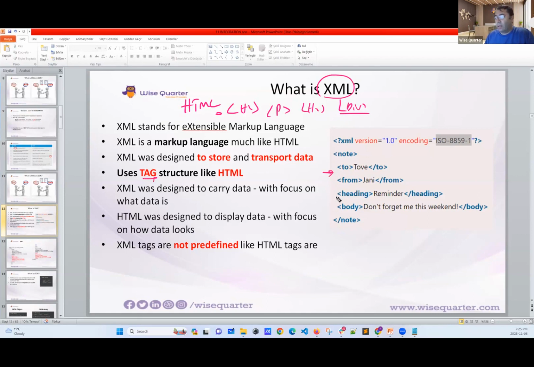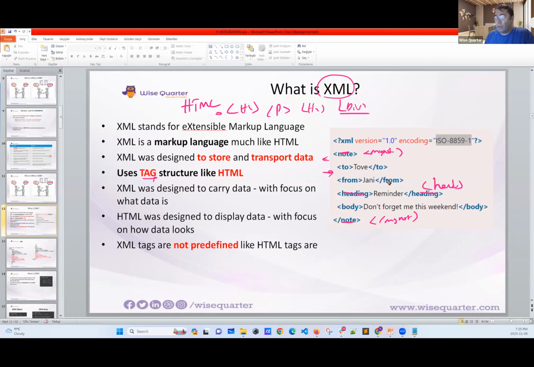Now, this is for, I think, email. This is an email, maybe not, it's created. Now, you can say note, or you can change this to my note. And for sure, you have to close it. My note. See? You can say body, okay. Heading, no. You can say header.